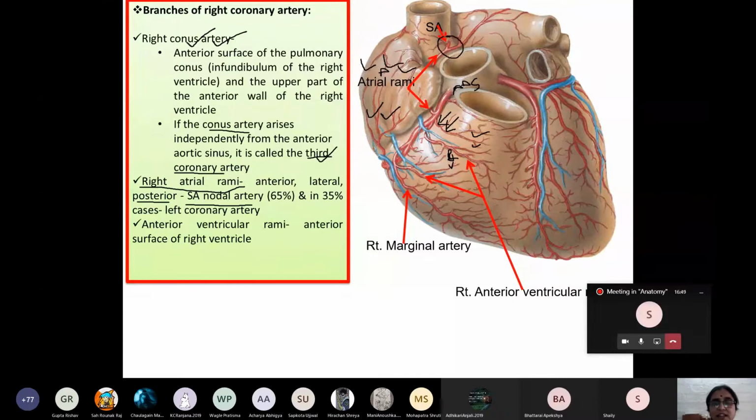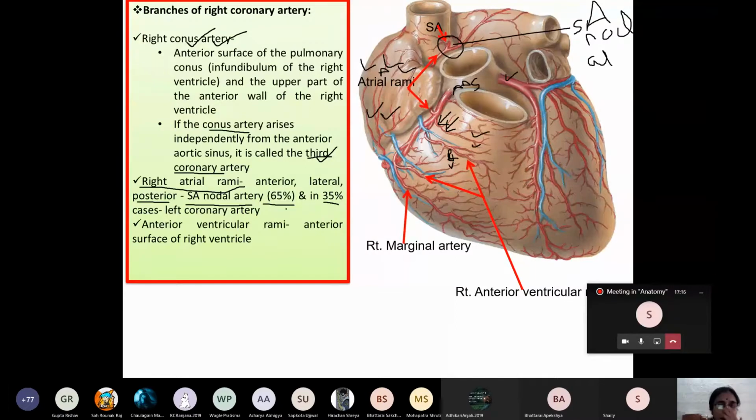This SA node, and the branch, the atrial rami which supplies the SA node, is known as the SA nodal artery. Which artery, my dear student? SA nodal artery. Okay. In 65% of the cases. However, in the minority of cases, that is 35% of individuals, this SA nodal artery arises from the left coronary artery. This is the left coronary artery.